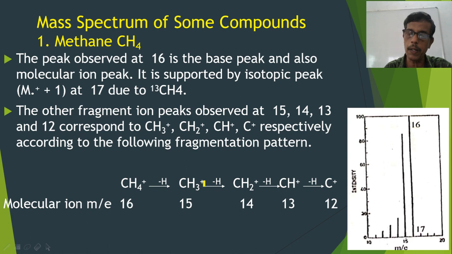Next, one more H free radical is removed. You get CH2 plus that corresponds to m/e 14. Then upon fragmentation again one more H radical is lost and you get CH plus, that is m/e 13, and finally we get C plus upon the removal of one more H radical, and it corresponds to m/e 12, as I showed here. So this is the mass spectrum of methane.